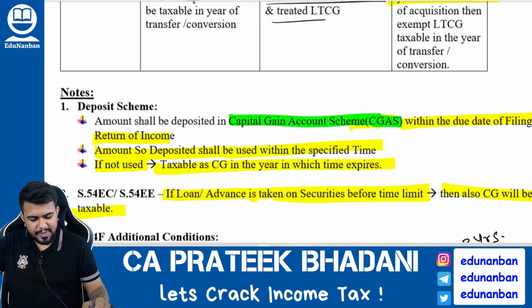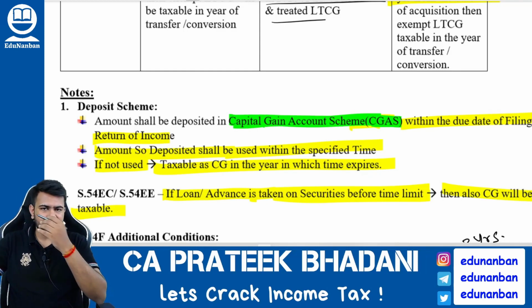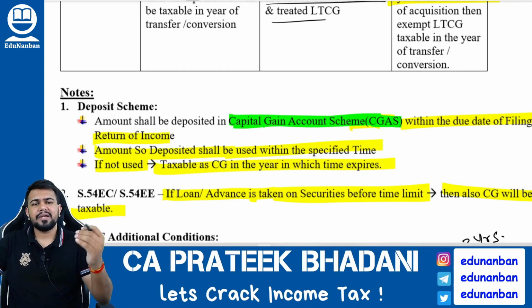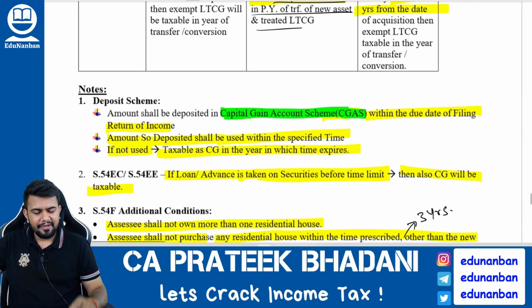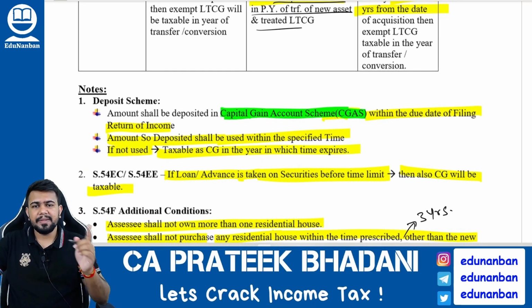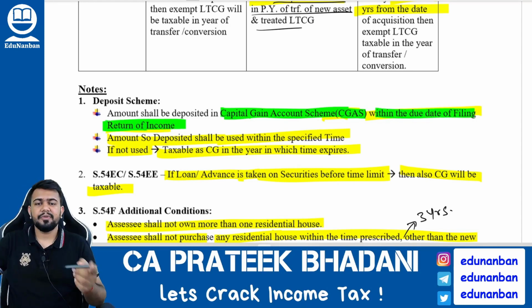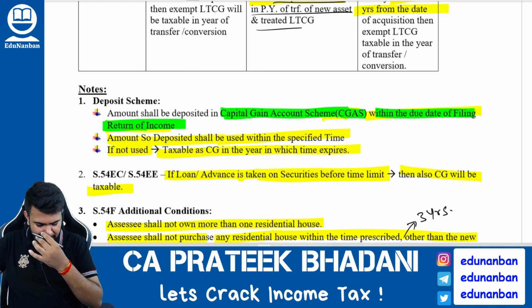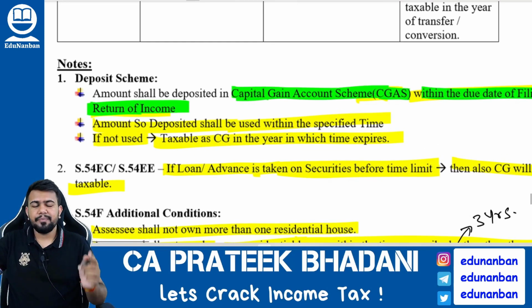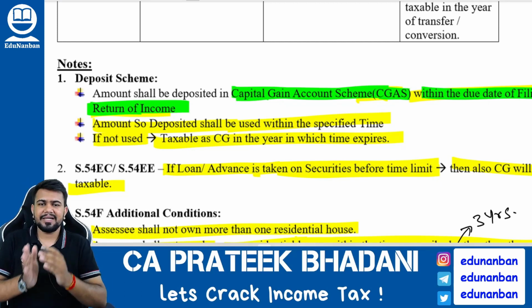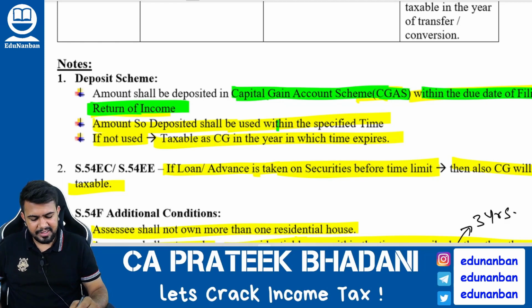This is nothing but a special bank account in which the assessee has to deposit the capital gain. If the assessee is depositing the capital gain in the account scheme, it should be deposited within the due date of filing the return of income. Then this deposit amount should be used only for constructing or purchasing the new house within the time limit.